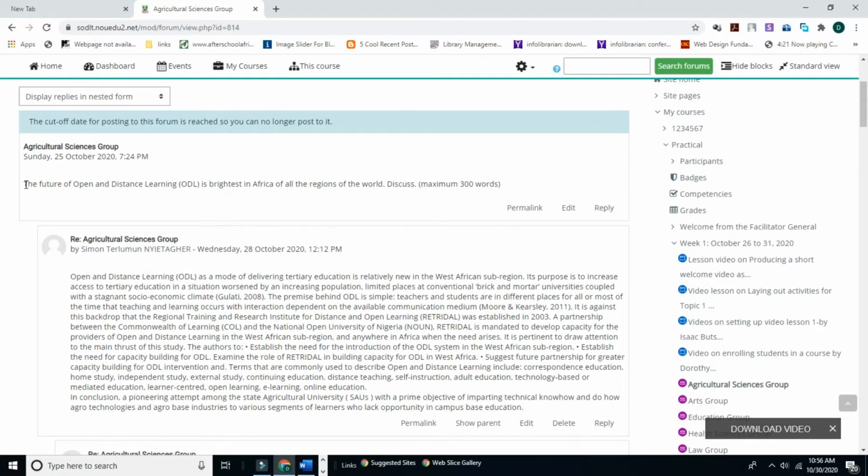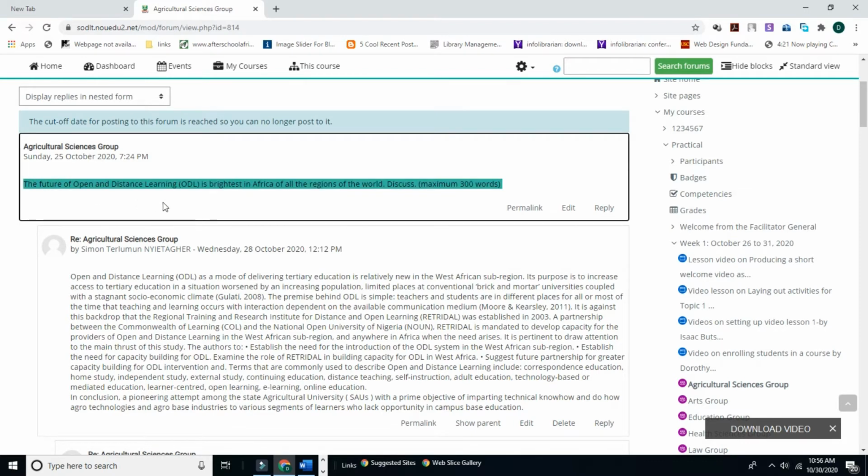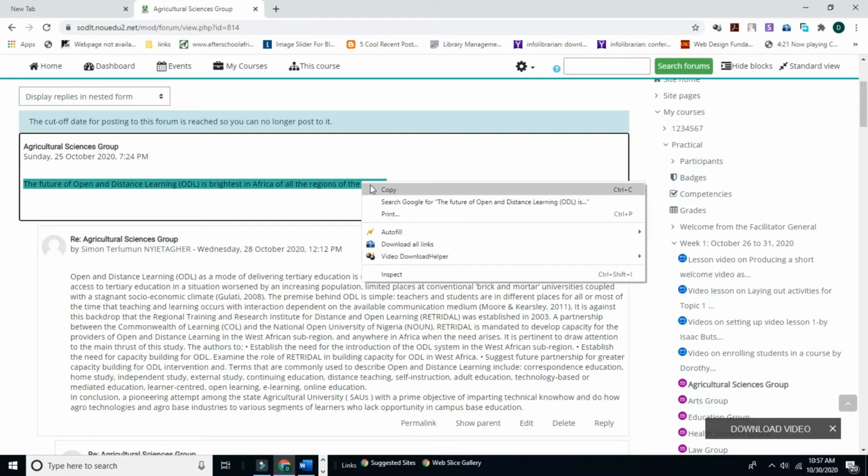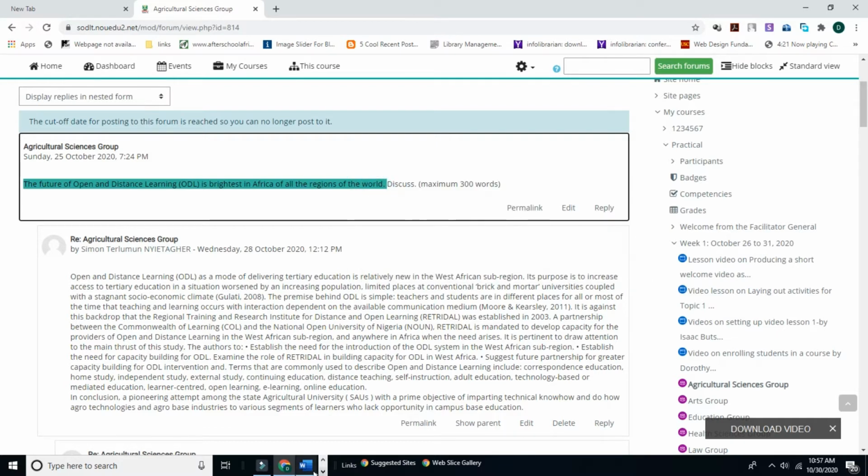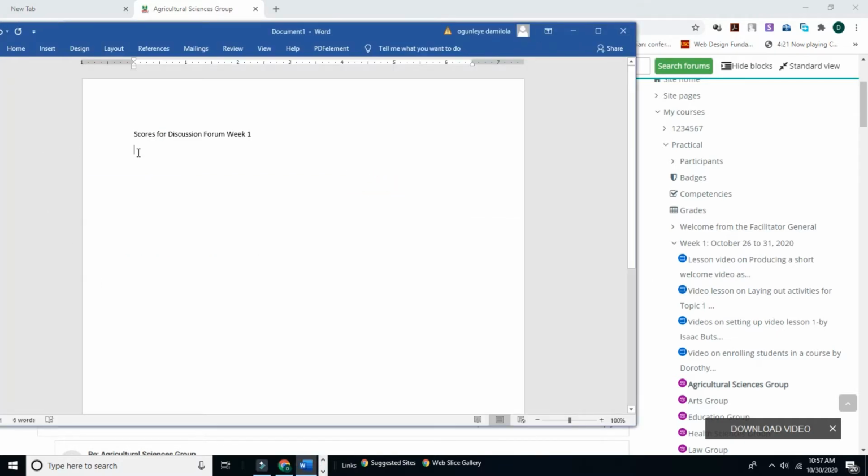The next thing we are going to do, we're going to copy the topic for the discussion. And the topic is here. Let's copy it up to here and paste it in our MS Word under the scores. Now, the next thing we are going to do is insert a table.